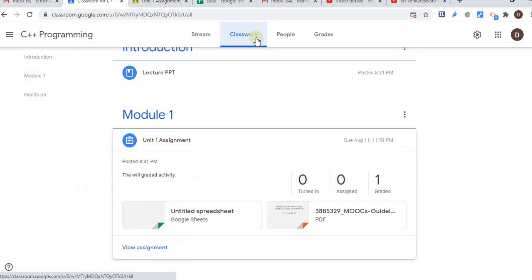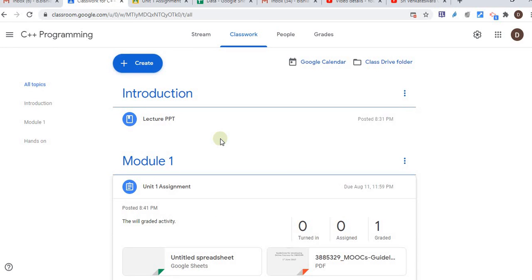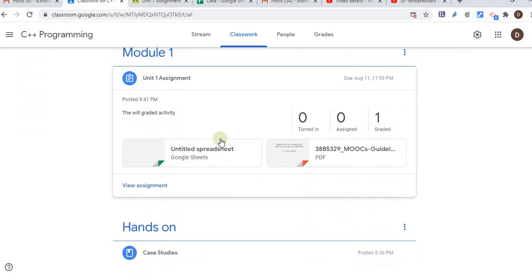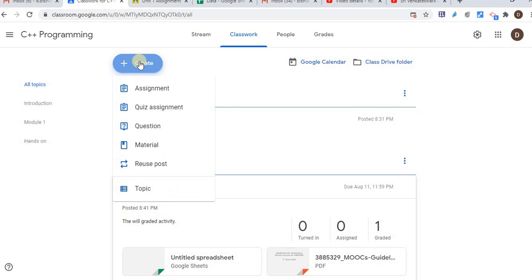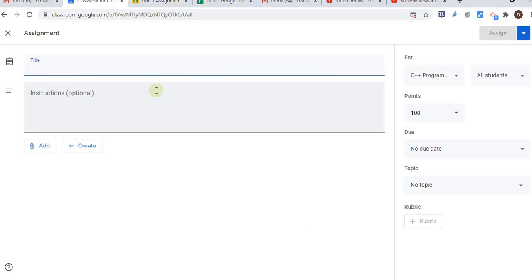Okay, come back to the classroom part again. Now let's see in the classwork one very popular and important feature, rubric assignment. How can we create a rubric assignment? So let's go to create assignment. Everything will be the same. So now I'm going to create a rubric assignment.